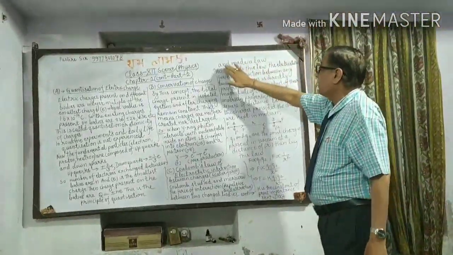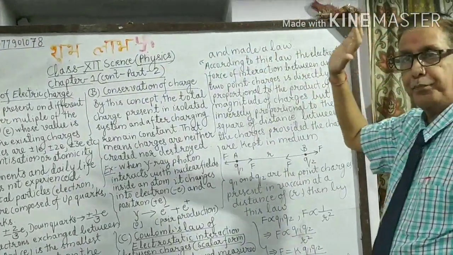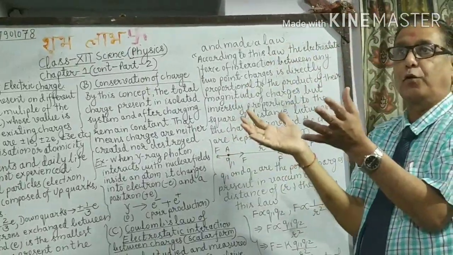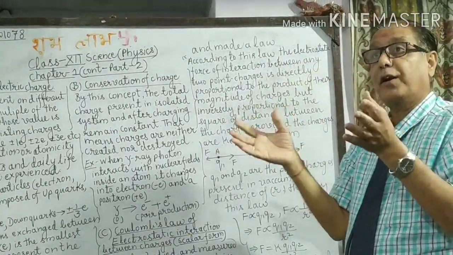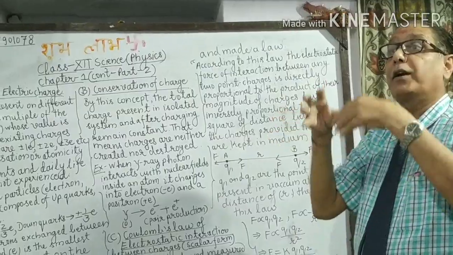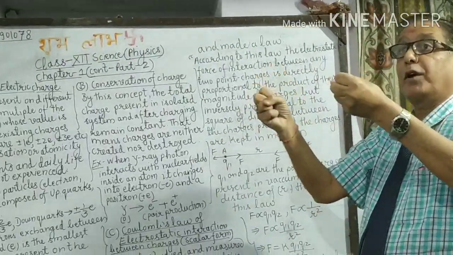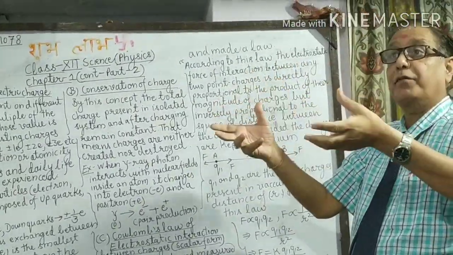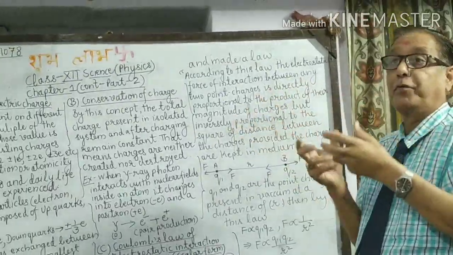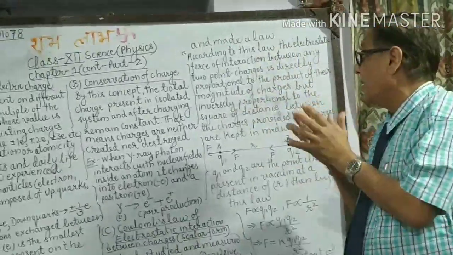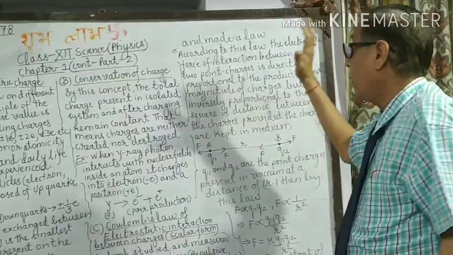He also noticed how this force depends on the value of the charges, the medium between them, and the distance between them. All these things he measured, and then he propounded a law.